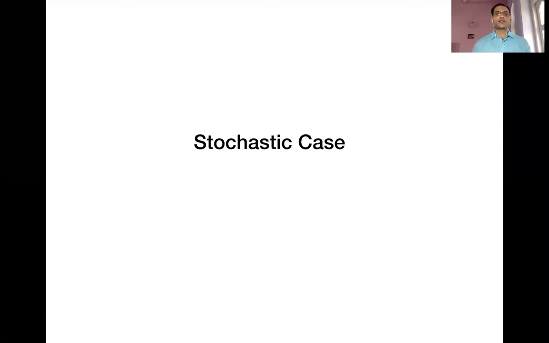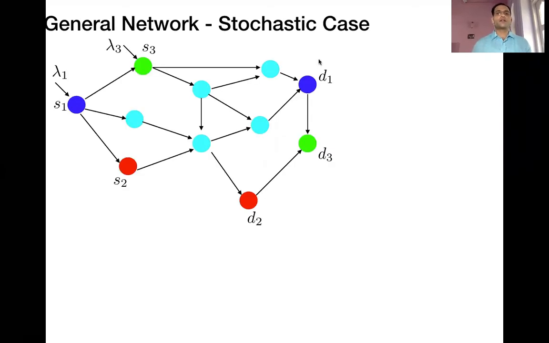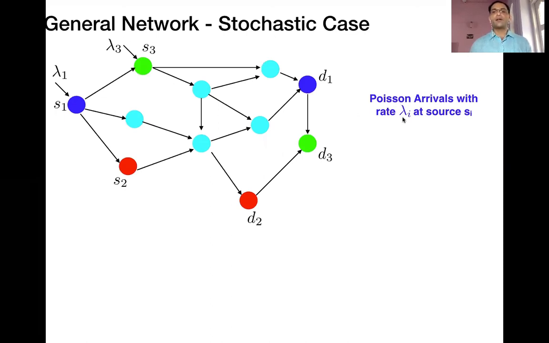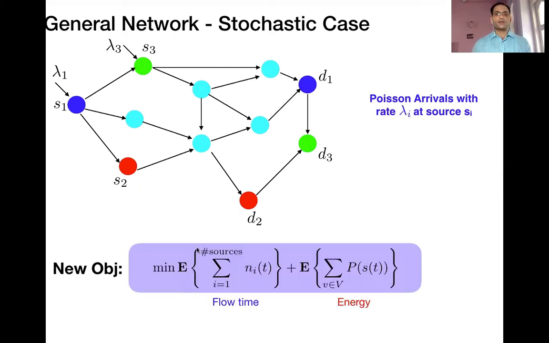So let's consider the stochastic case, in which the network is a general network, where at each source the arrival process is a Poisson process with rate lambda. And the objective function is going to be the expected number of outstanding packets at each source throughout the network and the total amount of power being spent by all nodes in the network. And both are in expectation.